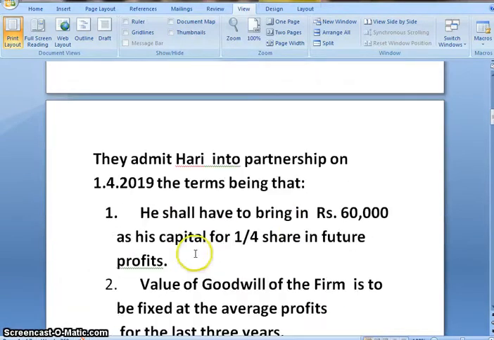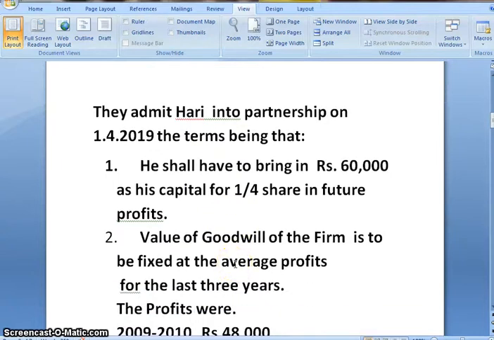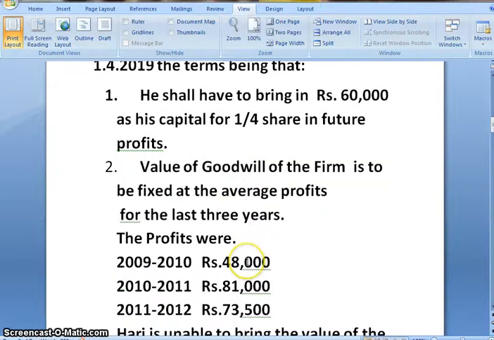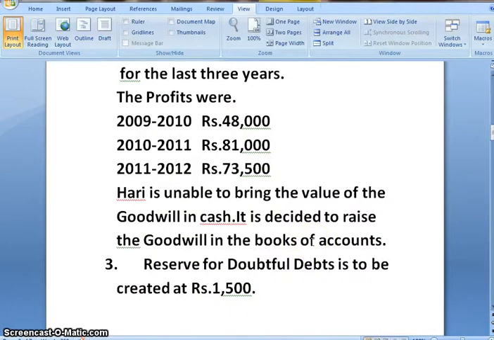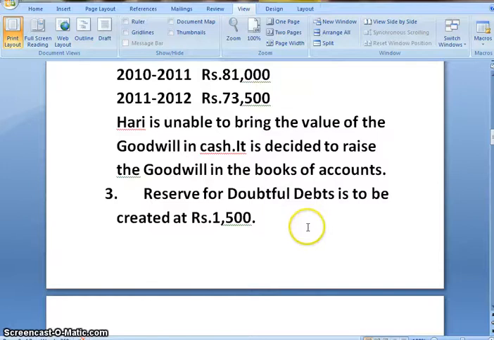Additional information: they admit Hari into partnership on 1st April 2019 and the terms being that he shall have to bring rupees 60,000 as his capital for 1/4 share in future profit. Value of goodwill of the firm is to be fixed at the average profits for the last 3 years and the data of last 3 years is mentioned. Hari is unable to bring the value of goodwill in cash. It is decided to raise the goodwill in the books of accounts.